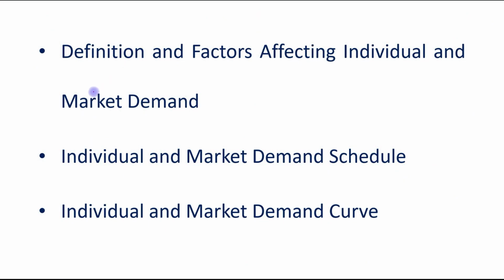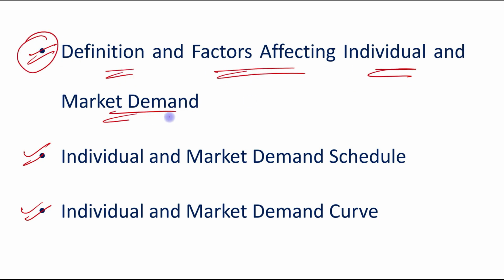So in this topic we will mainly cover these 3 pointers, which are definition and factors affecting individual and market demand, schedule, and individual and market demand curve. But particularly in this video, which is part 1, we will discuss only the first pointer, which is definition and factors affecting individual and market demand. So let's start with the definition part.